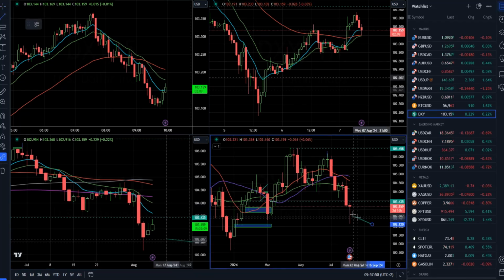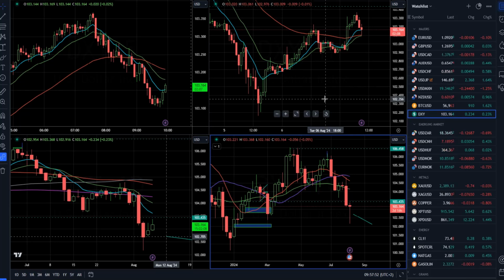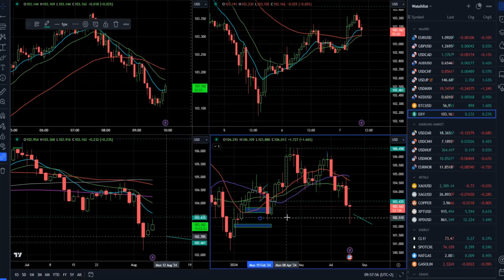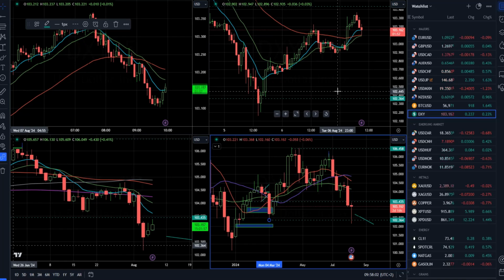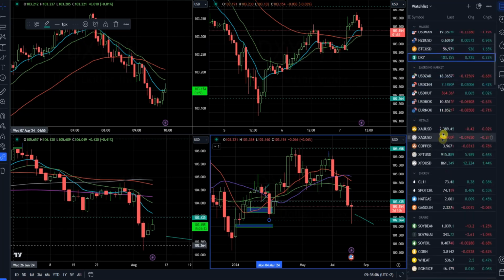Weekly so far building the pin bar, but we don't know if that will remain until end of the week. But so far we have that support from this swing low on the weekly time frame, and we'll see if this can hold for this week or not. So far just a corrective reaction on the dollar index.